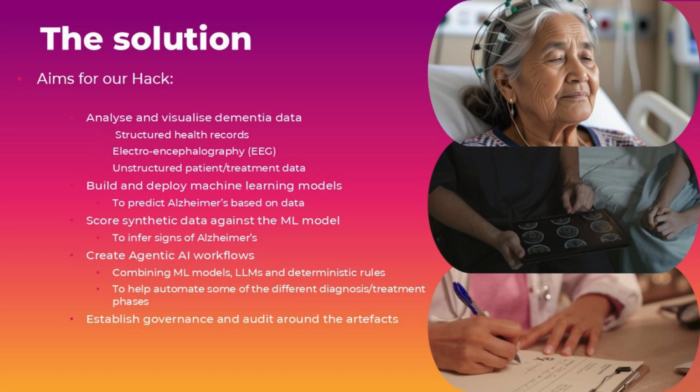Our aim was to target Alzheimer's, and the way we wanted to do this was by firstly analysing and visualising health records, EEG and unstructured treatment data. We also wanted to build and deploy machine learning models to predict Alzheimer's based on that data. We wanted to score synthetic data against the machine learning model to infer signs of Alzheimer's, and then we wanted to create some agentic AI workflows combining the machine learning models, LLMs, and deterministic rules to help automate some of the different diagnoses and treatment phases. And finally, we wanted to provide governance and audit around all the artifacts used.